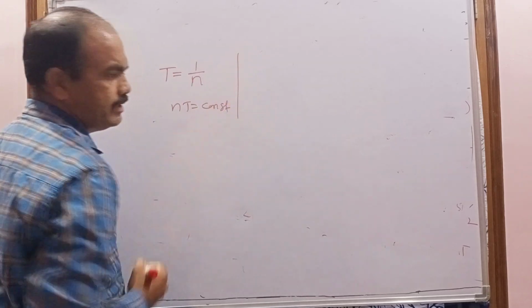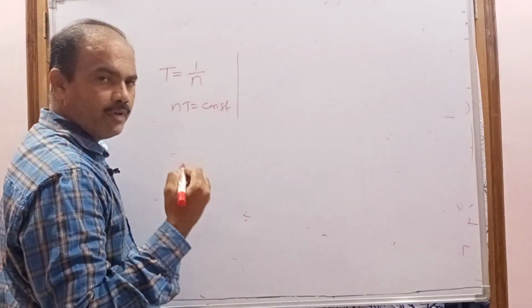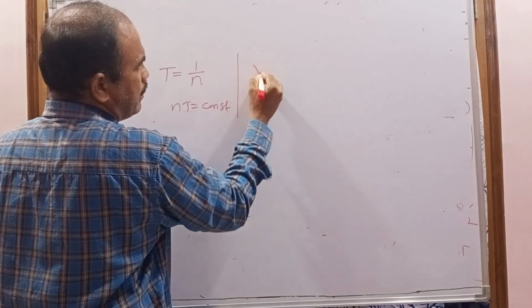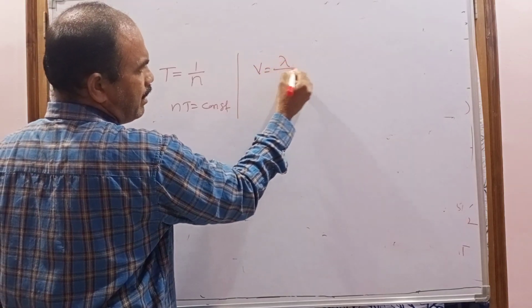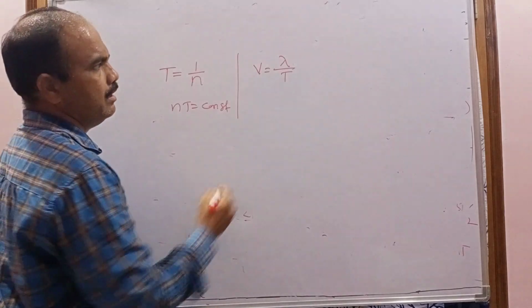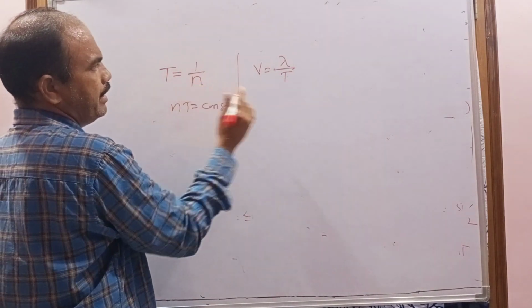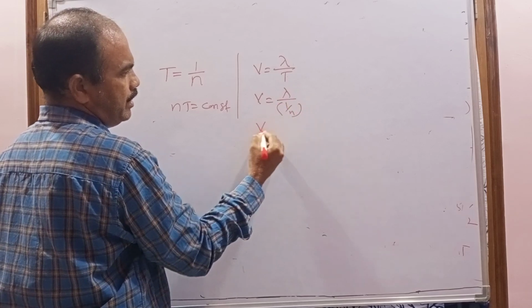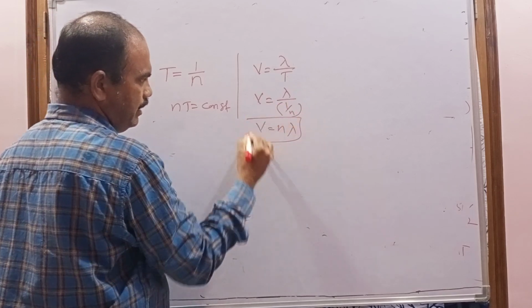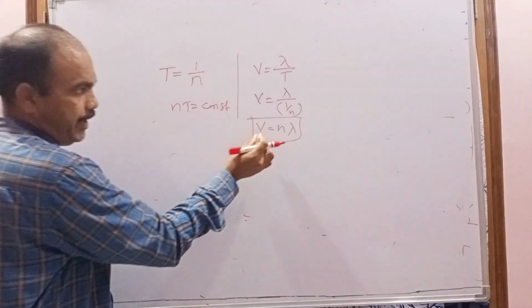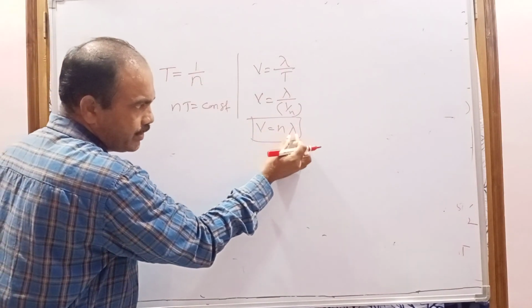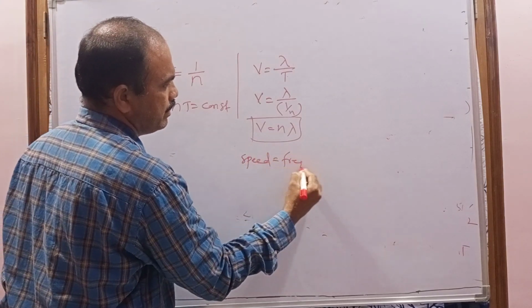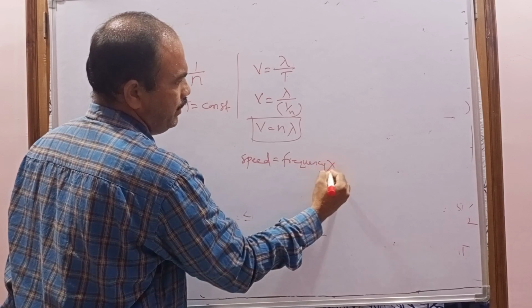And next, you get the relation between the wave velocity or wave speed, frequency and wavelength. What is the formula? Speed equal to distance, here lambda, by time, capital T. And capital T means what? 1 by n. If we substitute, what do we get? Lambda by 1 by n, so v equal to n lambda. This is another formula: wave speed equal to frequency into wavelength.